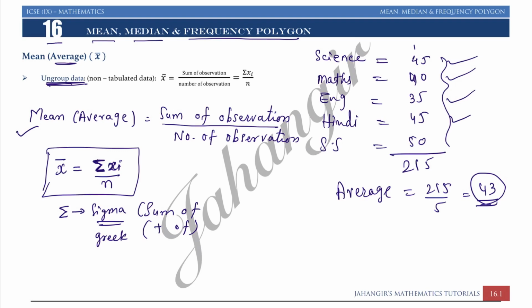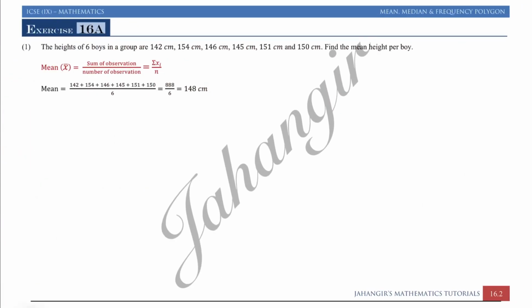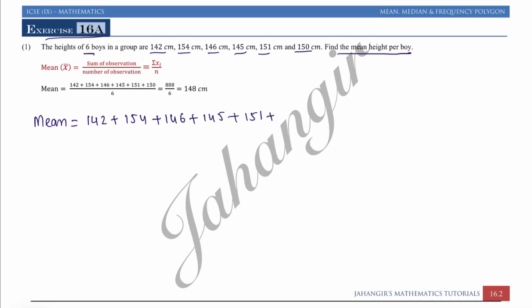Let's start with the exercise. Exercise 16A, first question. The heights of 6 boys are 142, 154, 146, 145, 151, 150 centimeter. Find mean height per boy. So I will write mean is equal to, formula is already given, sum of observation upon number of observation. So I can write 142 plus, this step is compulsory to write, plus 154 plus 146 plus 145 plus 151 plus 150 whole upon 6. Add all observations, divide by number of observations.